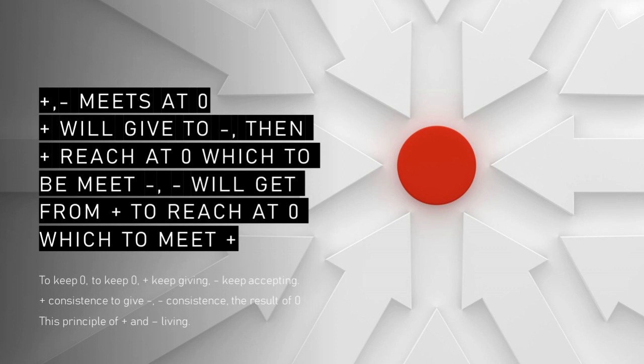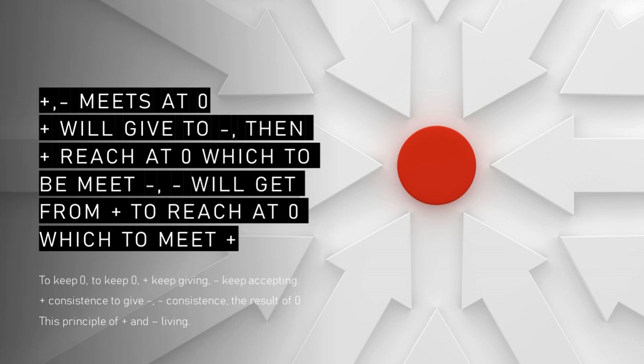Then the woman cannot meet the man. So the woman must accept the man's property and energy, so that human beings get the process of property and energy, so they stay at 0.